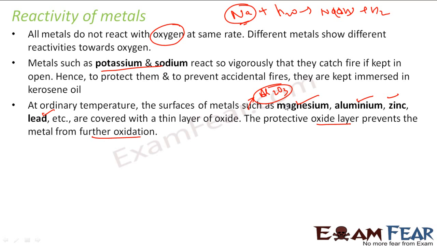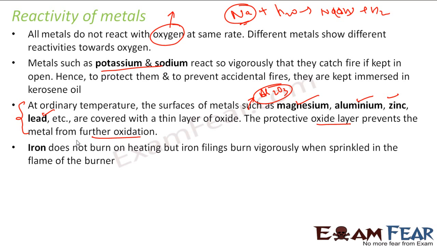With this, I'm trying to say that I can't use this oxygen parameter to find the reactivity of these metals. Why? Because after some time they stop reacting because of the creation of this aluminium oxide when you burn it in the presence of oxygen.